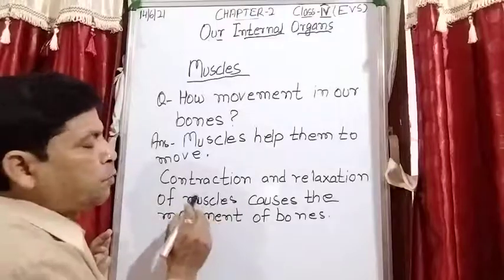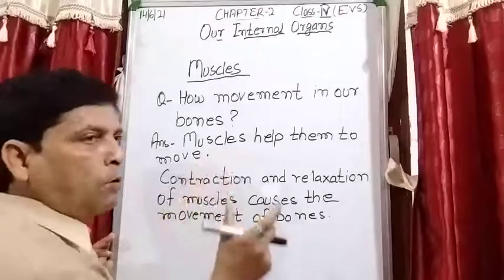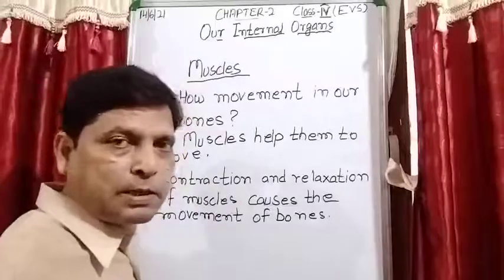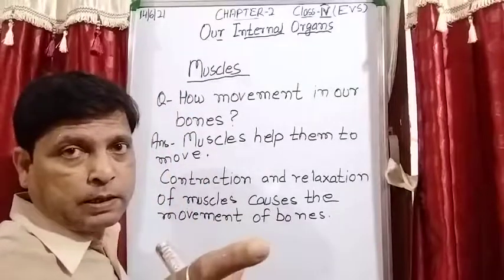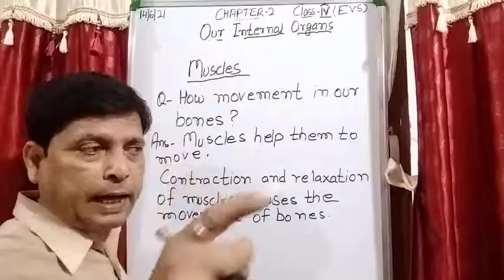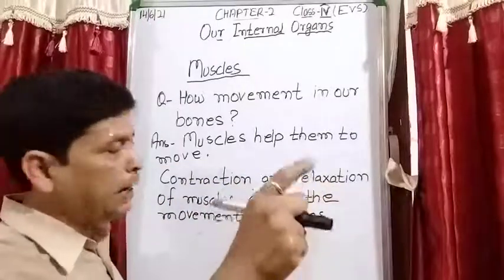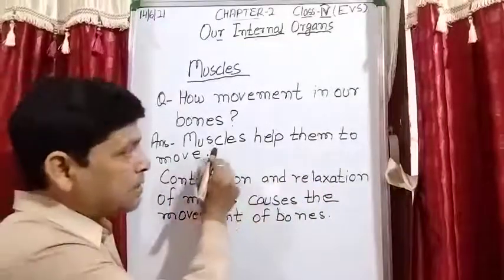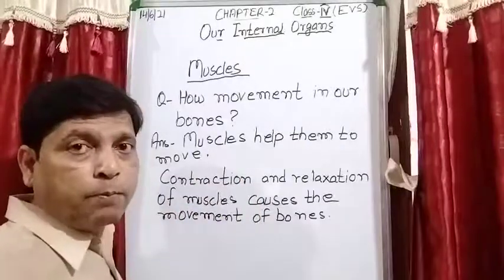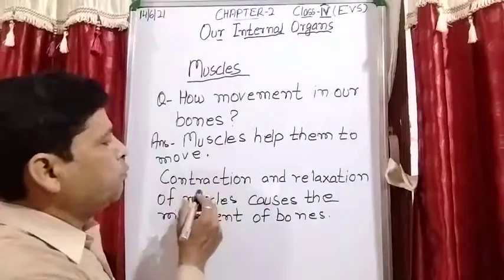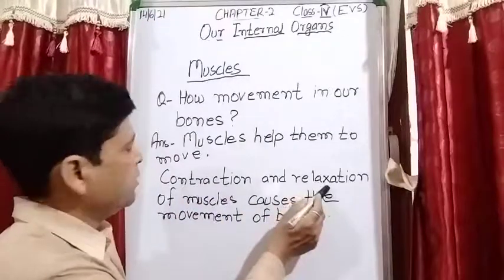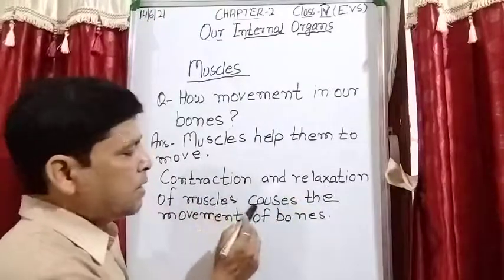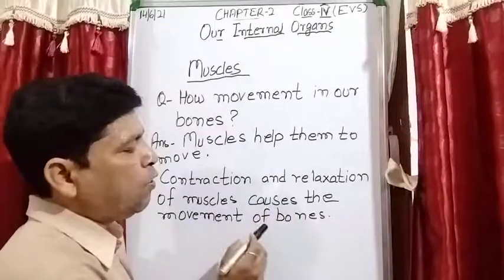Is it clear? Muscles are attached to the bones, and due to muscles there is a movement in the bones. Due to contraction and relaxation of muscles, movement of bones is caused.